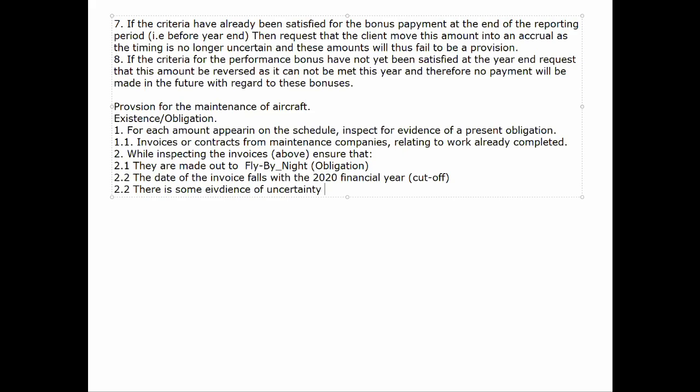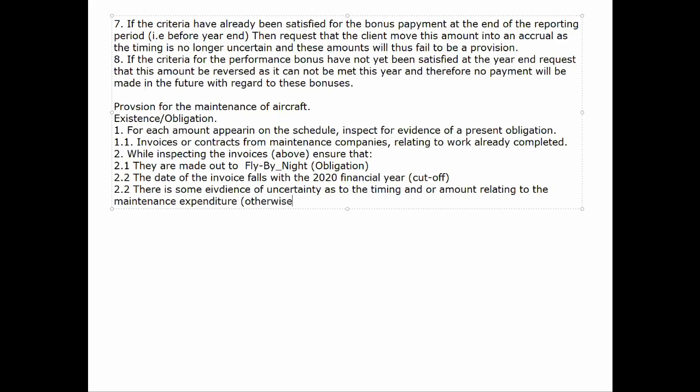We now want to get to the crux of the matter and understand why there is this uncertainty on management's behalf. Why is management believing that the payment of the maintenance is uncertain? Now, management may rightly have allocated it to a provision, and that's why I'm stressing the fact that we need to think about this.